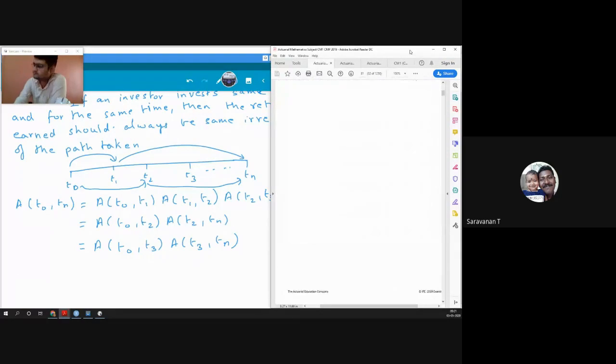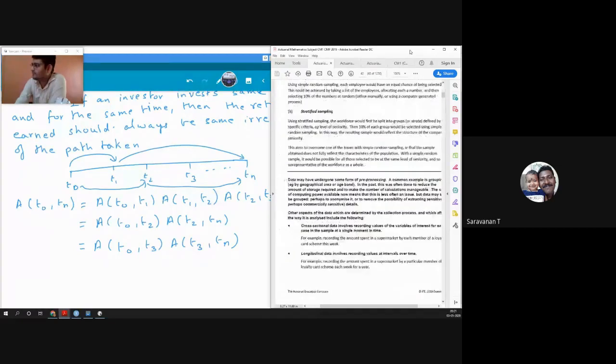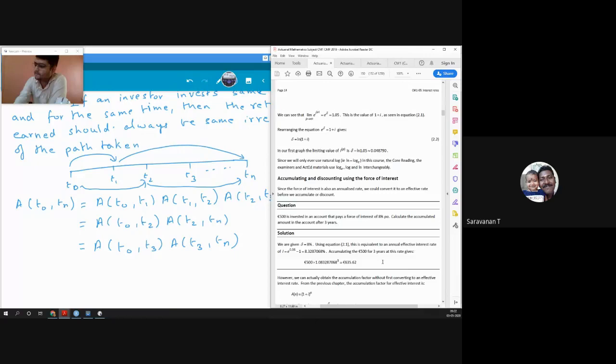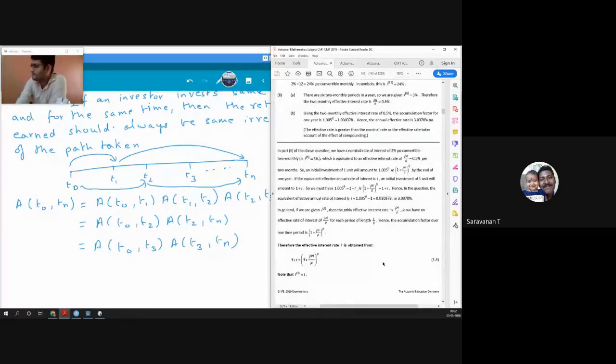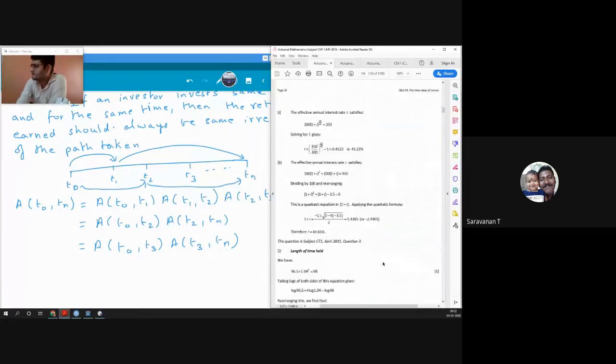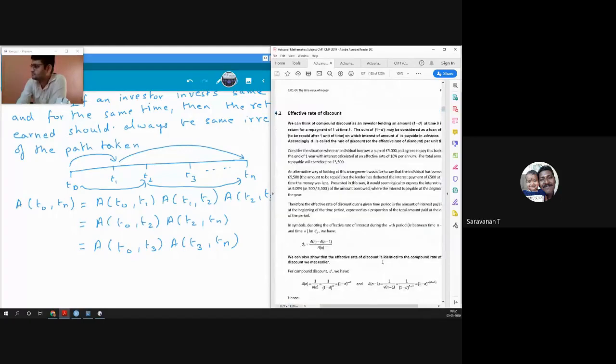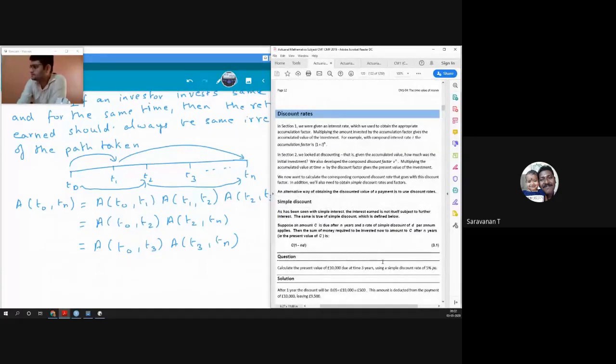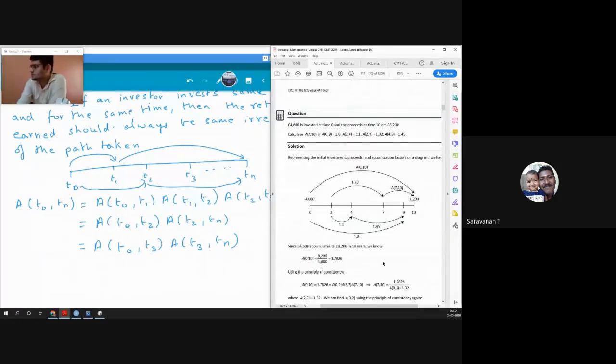I'll take an example. Now, all the symbols of units, I will always say rupees so that we don't get confused, because sometimes they will use pound, sometimes euros, sometimes dollars.